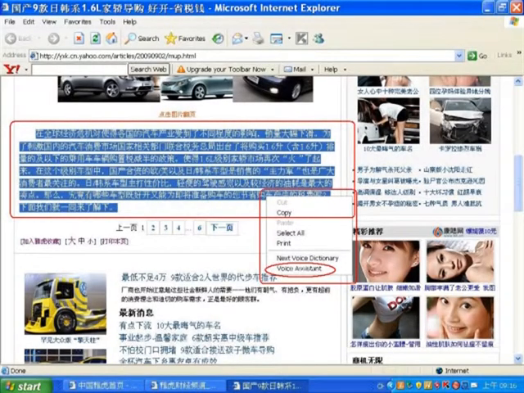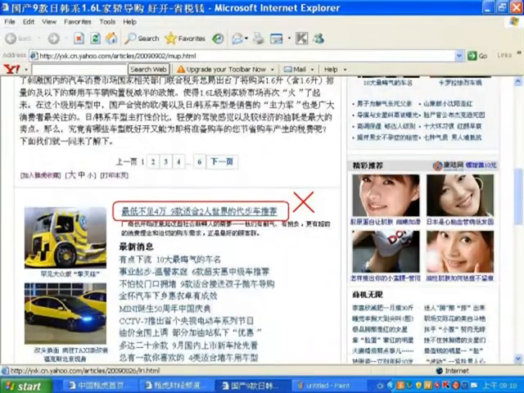Once you have installed Next Speak Mandarin TTS, you may use it to read Chinese text on websites. All you have to do is highlight the text, right-click the mouse and choose Voice Assistant. Next Speak Mandarin TTS does not read text embedded with hyperlinks on websites.